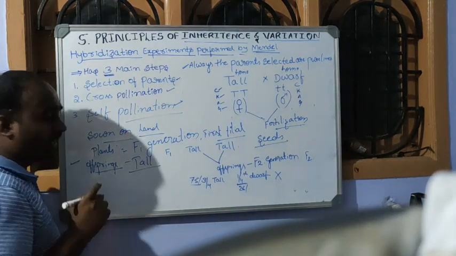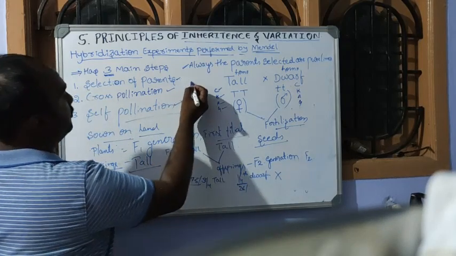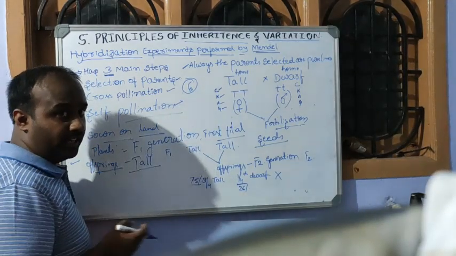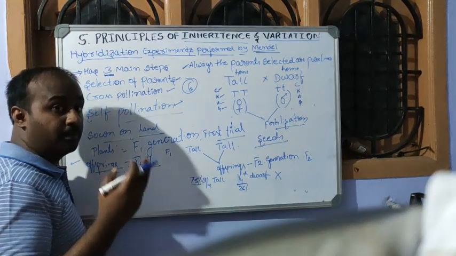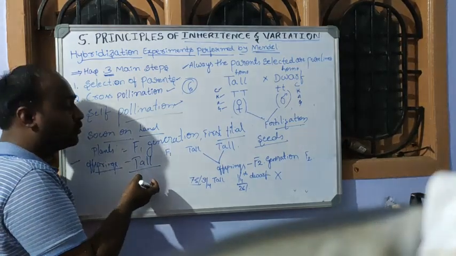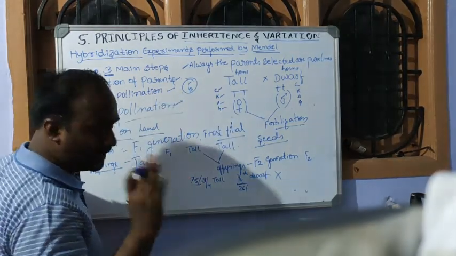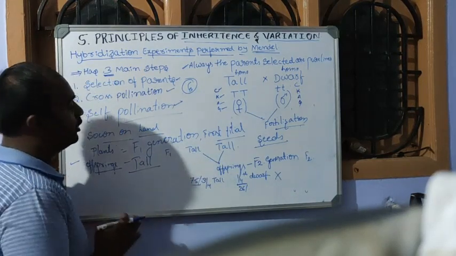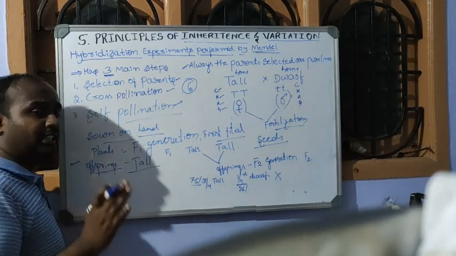Then Mendel performed these hybridization experiments for the remaining 6 characters also, that is seed color, pod color, seed shape, pod shape, flower color, flower position. Totally there are 7 contrasting characters that Mendel studied, and one we have taken, and for the remaining 6 he performed the same experiment and got the same result as he got in this height character. Always the dominant is